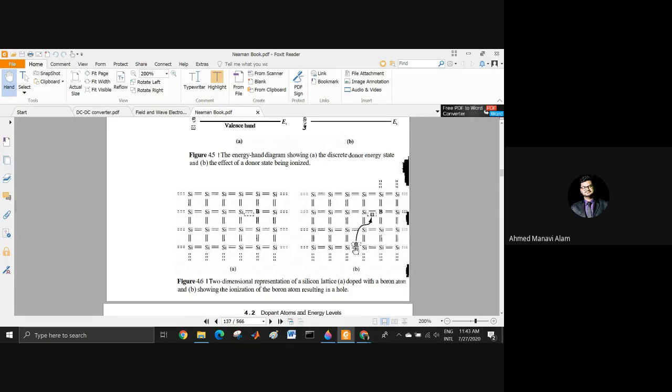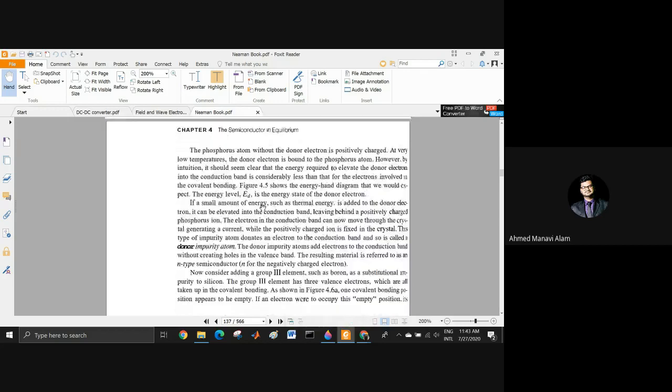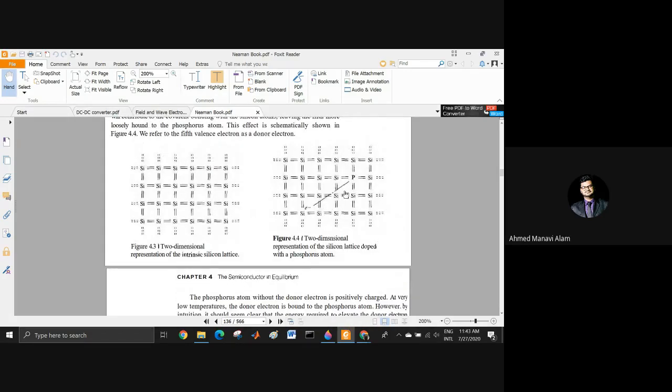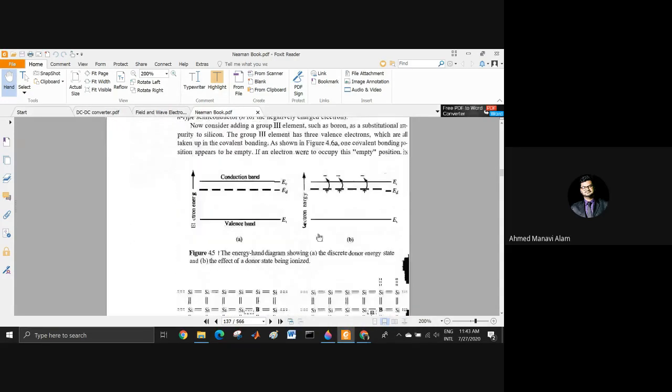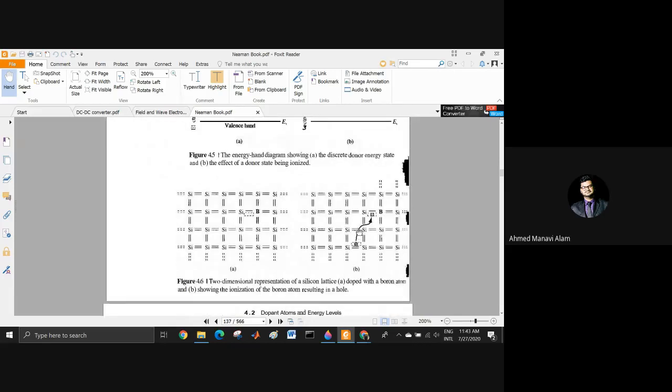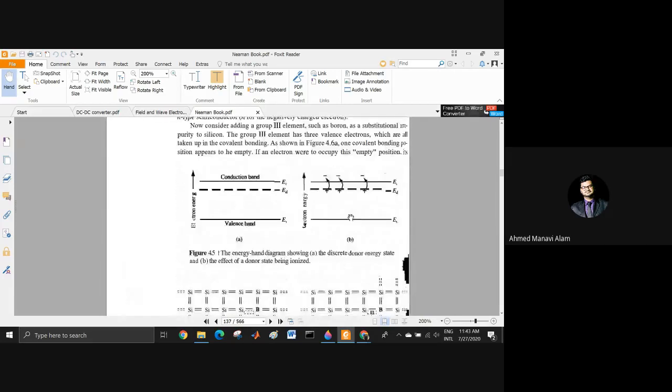And again, when another silicon sees that its silicon brother is in need of another hand, it also donates. That means the hole is created here. That is how the hole is moving from one place to another. Now as the hole is moving, a positive charge is moving, that means current is flowing. In the previous section we have seen that the electron is moving, that is why current is generated. Here we can see that the hole is moving, that is why current is generated. That is what they have written here.